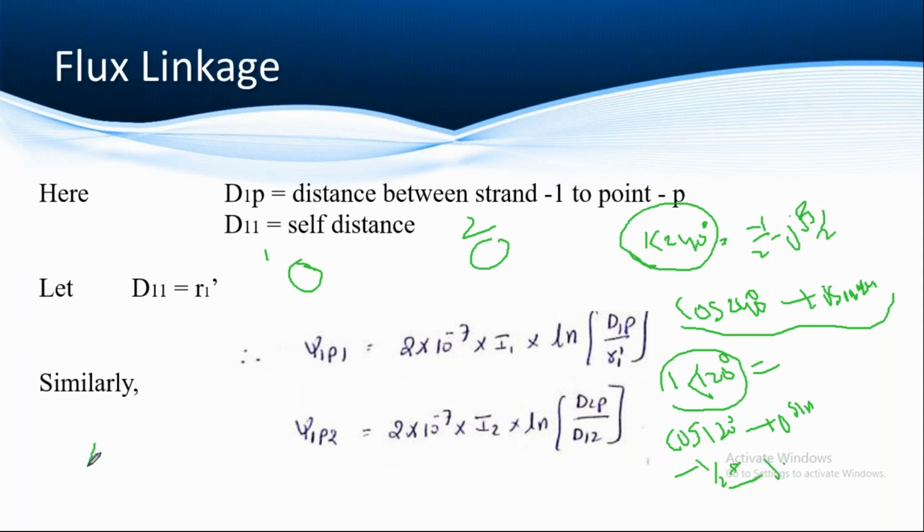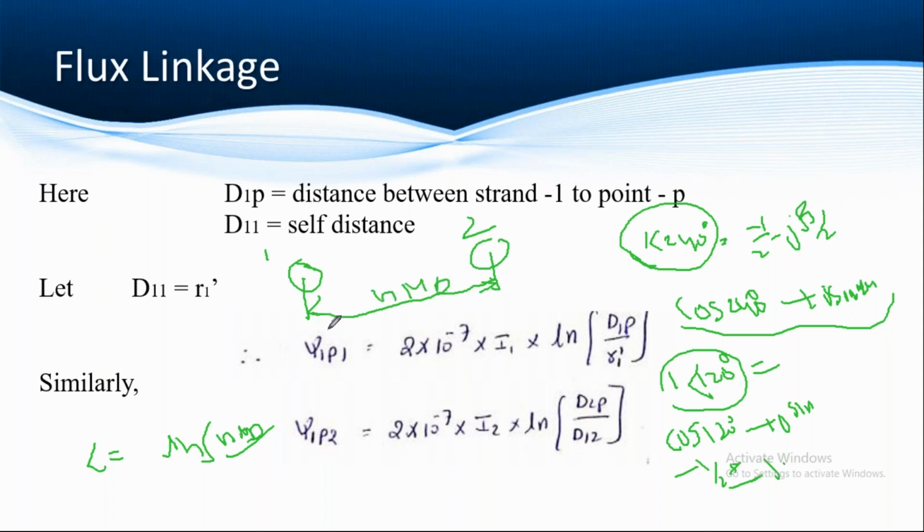I have to write the equation in terms of log GMD by GMR, numerator and denominator. So GMD is the distance between the midpoints of the conductors, point 1 to point 2. This is called GMD, geometric mean distance.